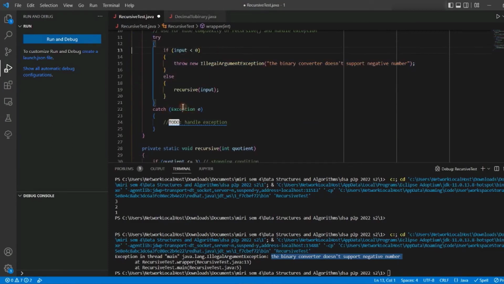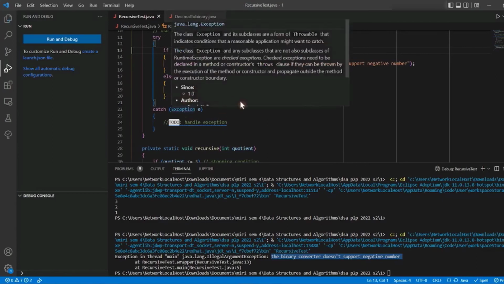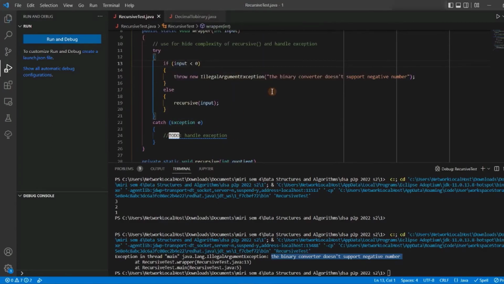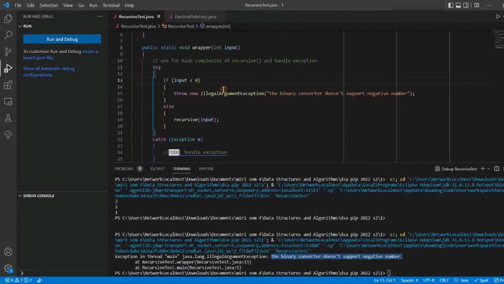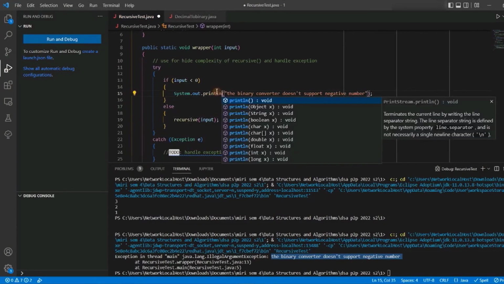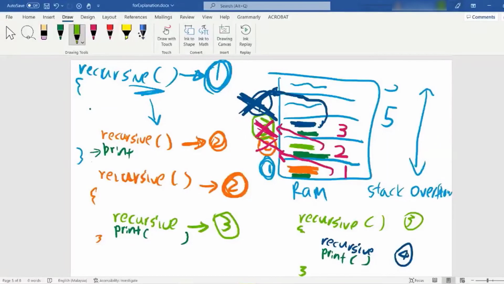Maybe right now you don't need to throw and then catch. This is a bit stupid. If you think it's not necessary to throw an exception, you can simply print line. I need a print line like this. Now let's go and look at exception.